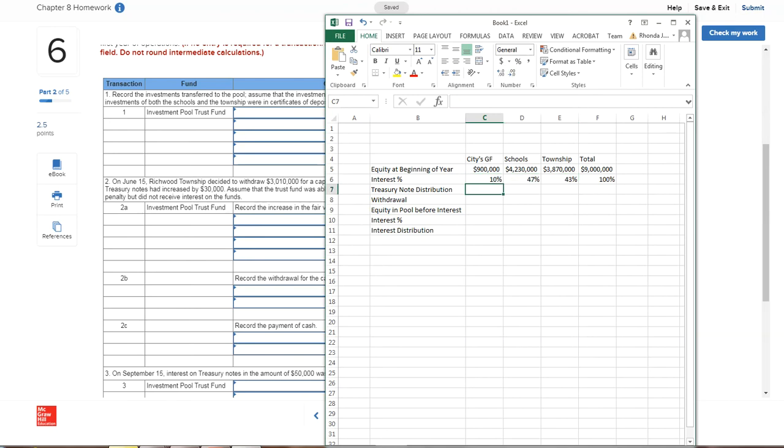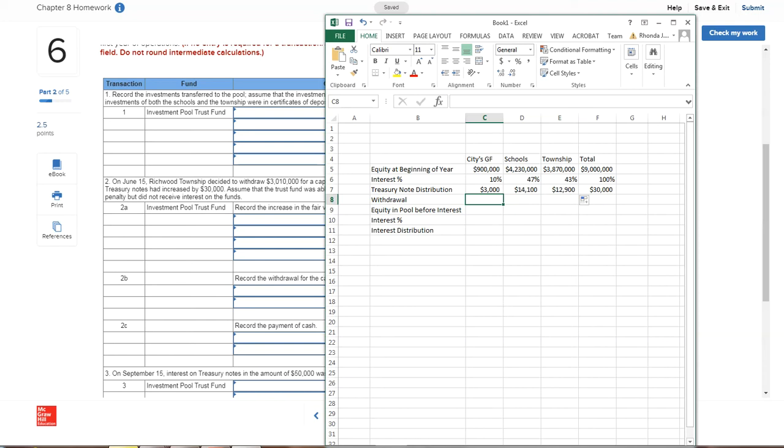Okay, so then the Treasury note distribution, this $30,000, this is why we needed to do this. That's how we allocate that. Then I made that absolute, so I can carry that across. Okay, so that's the information that you actually are going to need for number 2.